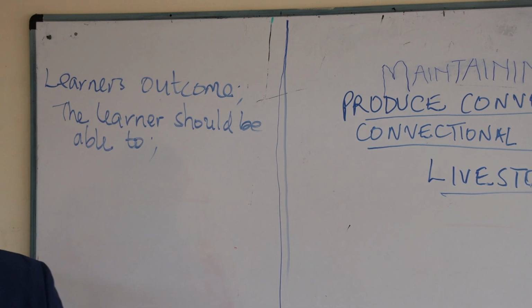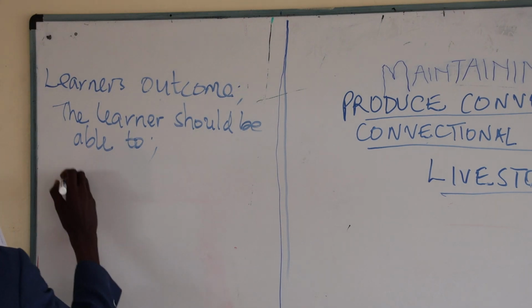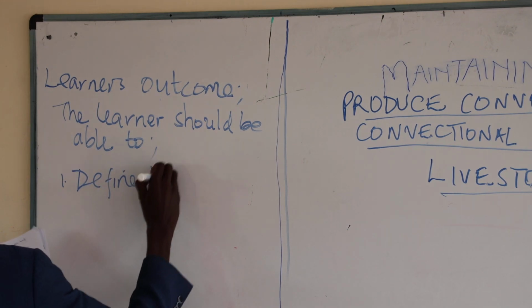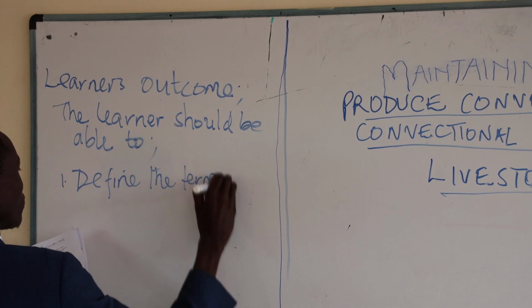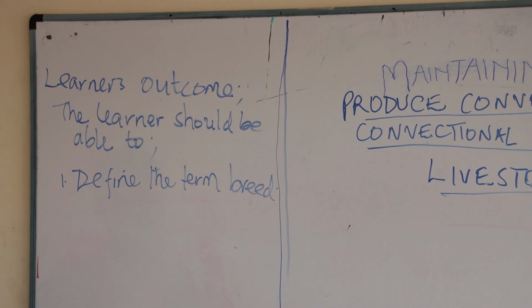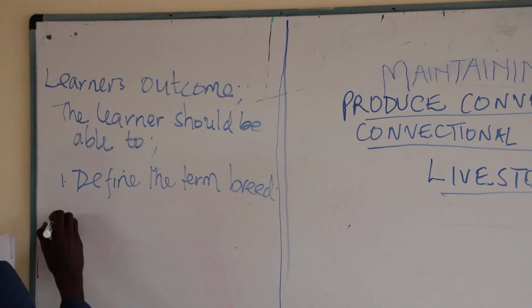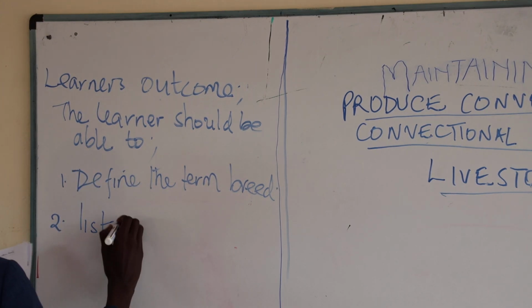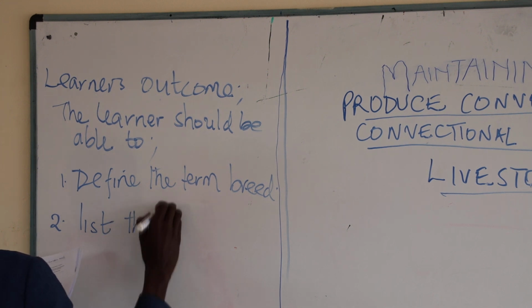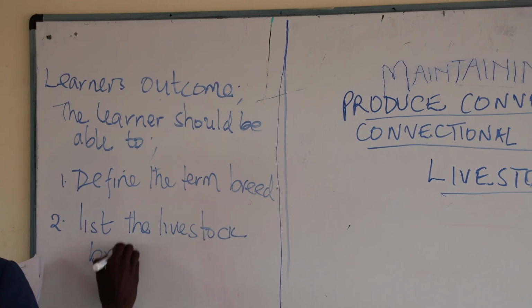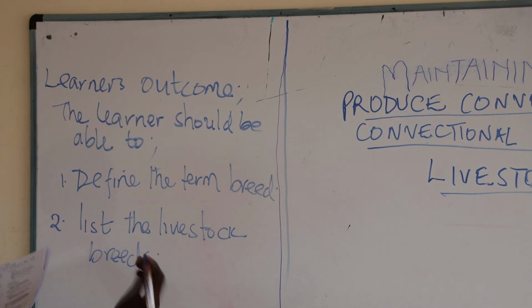The learner should be able to, first, define the term breed. The second one, the learner should be able to list the livestock breeds that we have in Kenya, even across the world.